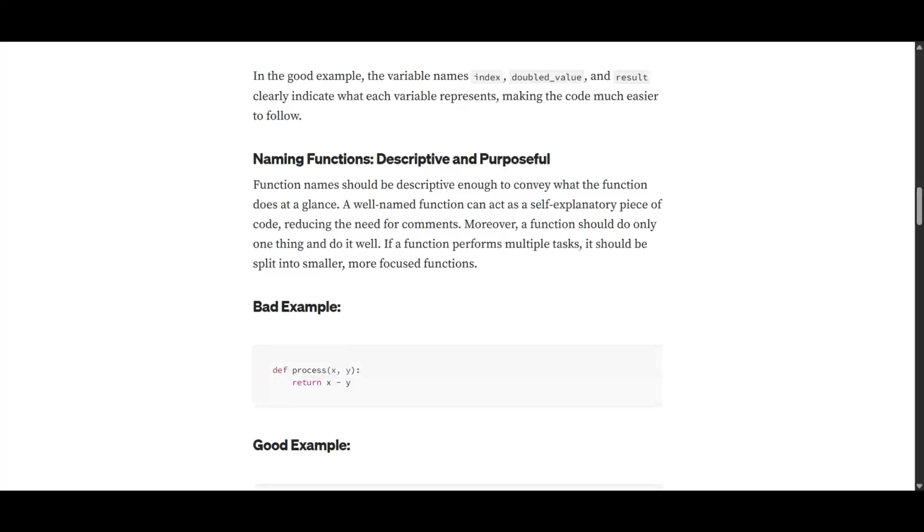Meaning that these names should actually describe what is being done inside the function. And the thing that we were told in university is that the function should do one and only one thing inside it. So if you are naming your function and you are including "and" inside its name, it means it is doing two different things. So you probably should consider dividing that function into two separate functions and name them separately.